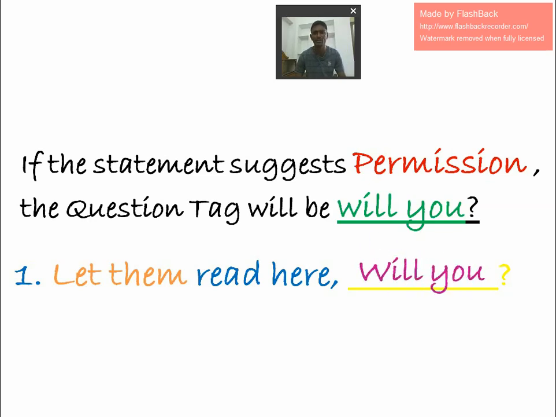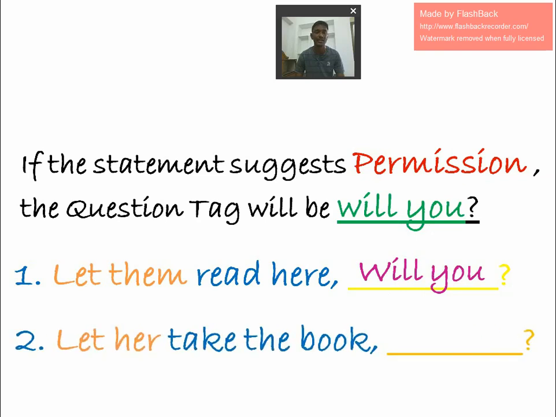Look at this: let them read here. So permission. We are giving permission. Let them read, no problem. Nothing will happen. So let them, so will you. Look again, let her. I told you, other than let us, all the time will you. So let her, let him, let them, let me. The answer is will you.